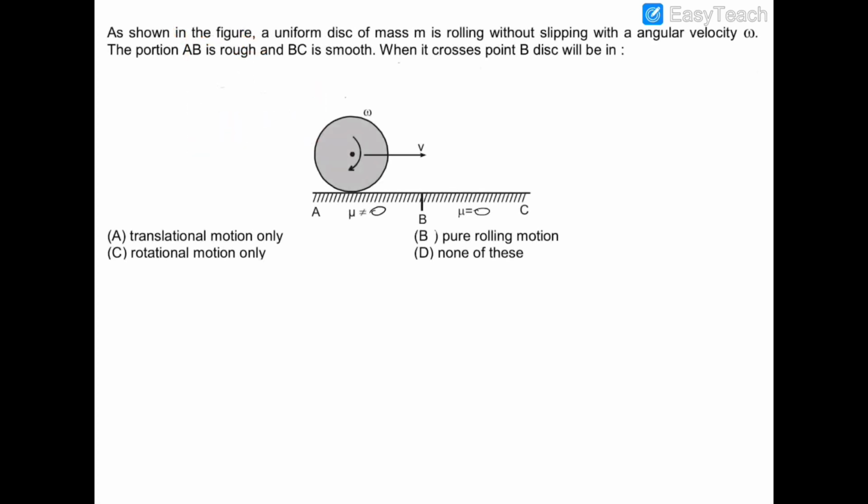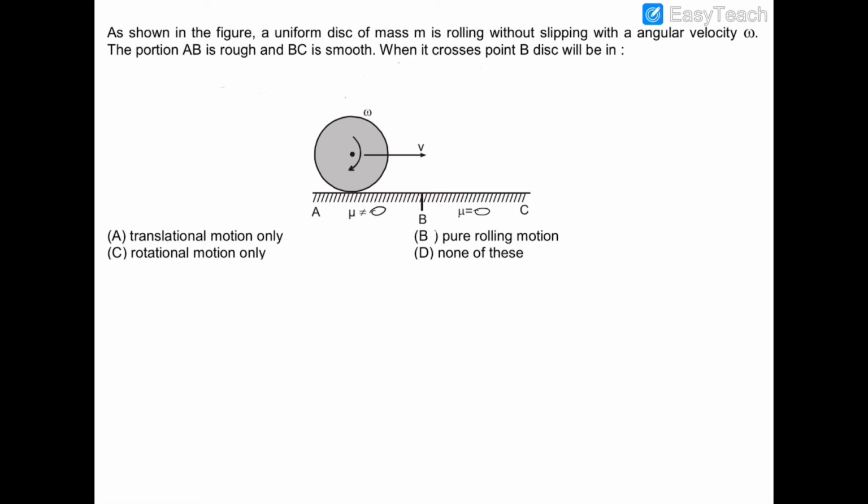In this question, there is a disk which is rolling with an angular velocity of omega, and its center is also moving with a linear velocity of v. Initially the disk is lying on this surface AB, which has some friction, and then it starts to cross this point B, and this BC region is smooth. So we have to find out what will be its motion when it starts to move in region BC.